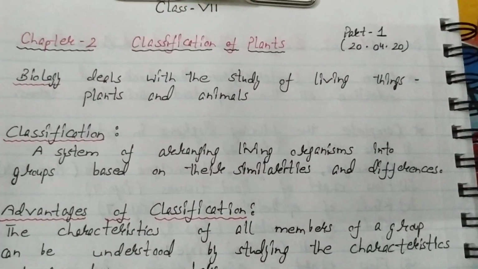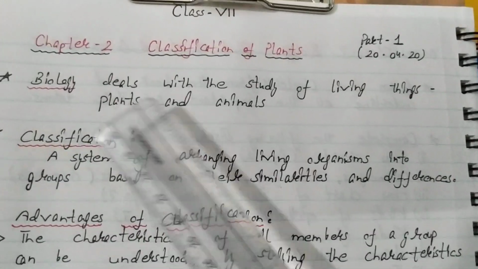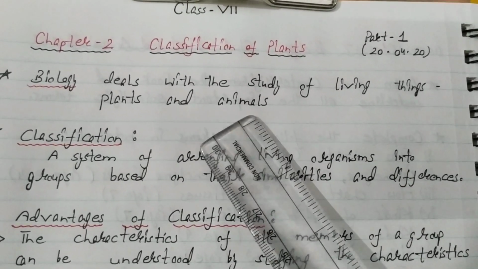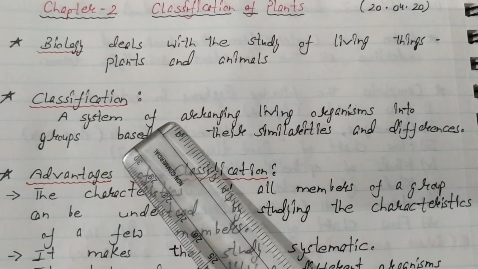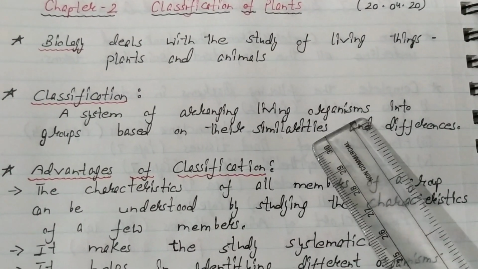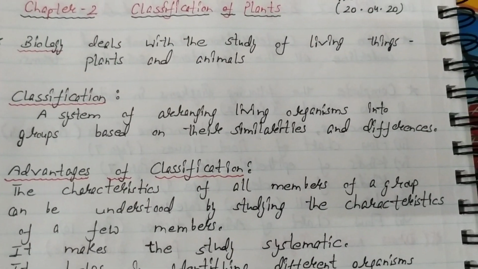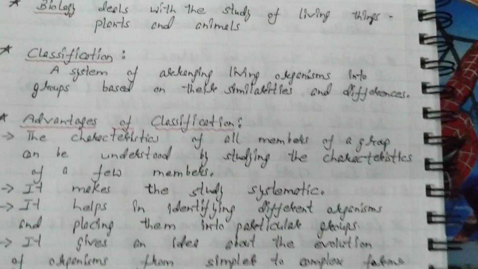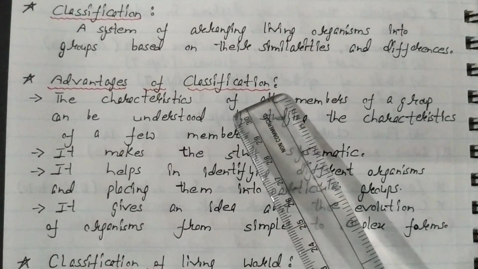Let us recap. Biology is a branch of science which deals with the study of living things, that means plants and animals. Classification is a system of arranging living organisms into groups based on their similarities and differences. Then I explained to you about the advantages of classification.